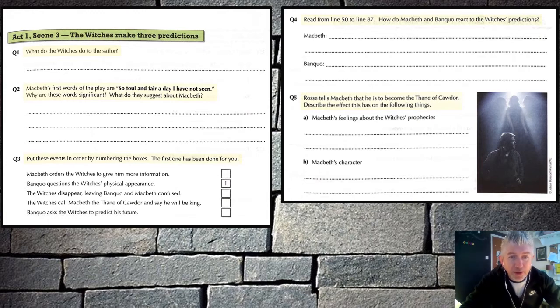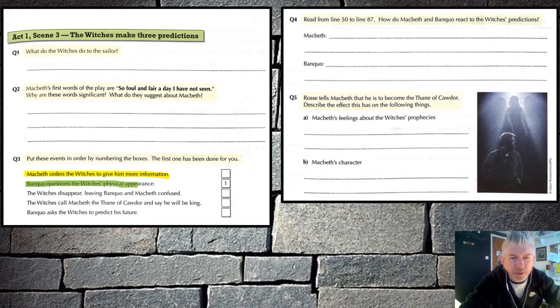Question 3. Put the events in the order by numbering the boxes. The first one's been done for you. So we've got a whole series of events here, and you've got to put the right order together. So number 1 has already been identified for you. The first one on the list is Macbeth orders the witches to give him more information. The one that's been done for you is Banquo questions the witches' physical appearance.